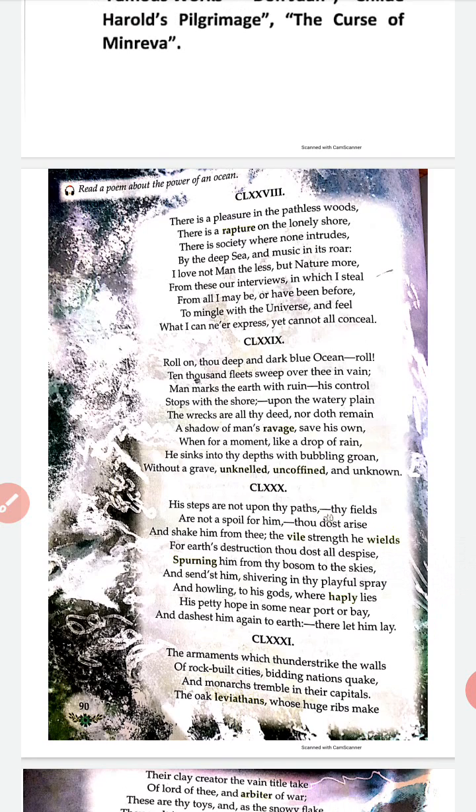"A shadow of man's ravage, save his own." Even the people who are sailing on those ships are not able to save themselves, and they disappear into the ocean just like a drop of rain.